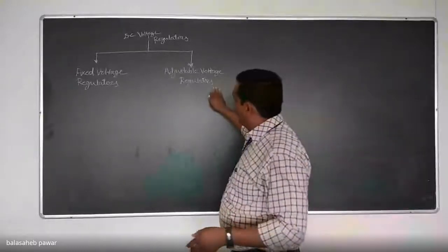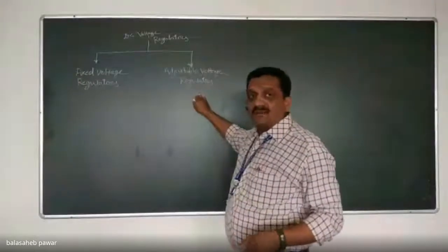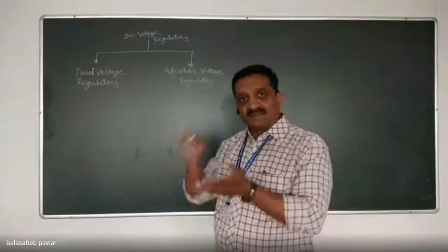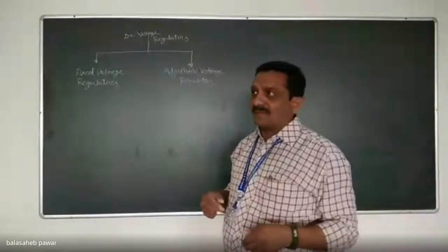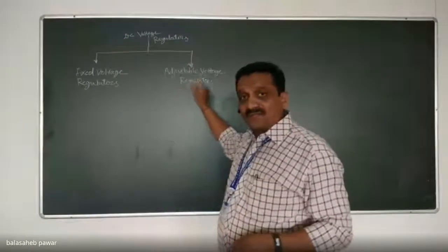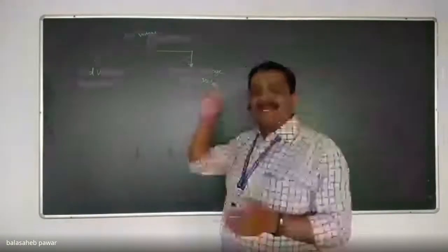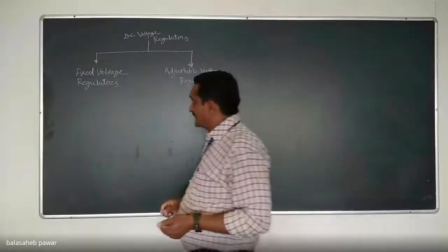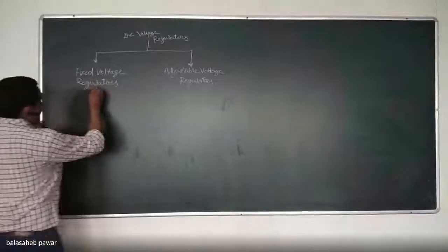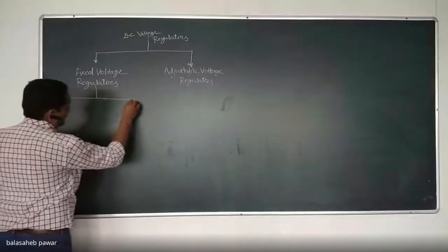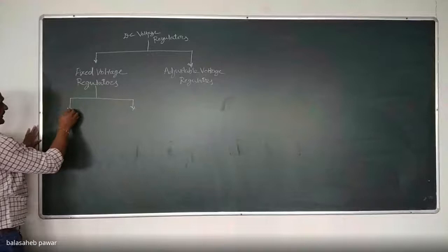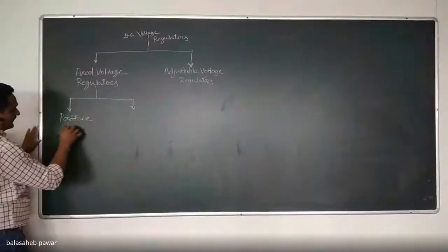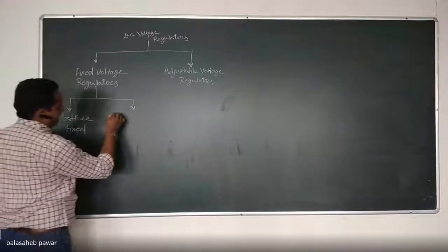An adjustable voltage regulator, or it is also known as a variable voltage regulator, means what? Its output we can vary, and that will remain constant. As per our requirement, we can change the output of this adjustable voltage regulator and keep it constant as we desire, right? So in this fixed voltage regulator, again there are two subtypes, that is positive fixed and negative fixed.